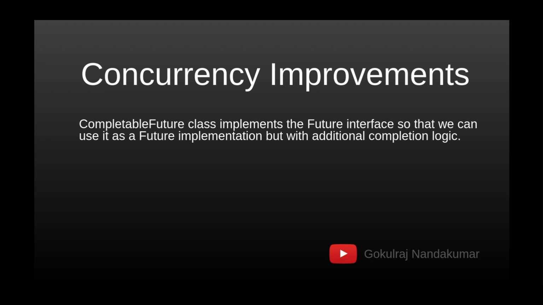Just like a normal future, we need to get the value, and if we get the result, we need to perform the next step and all. But CompletableFuture comes with additional completion logic. We can define what needs to be done after we receive some response, and this is the way we have implemented concurrency in Java.